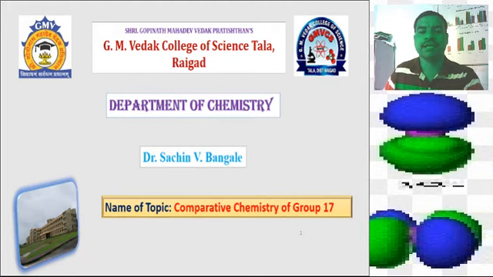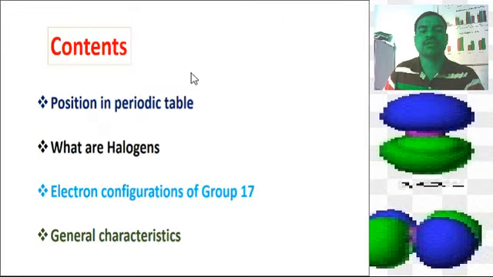Now I am here to teach the comparative chemistry of Group 17 elements. Contents of today's discussion: positions in the periodic table, what are halogens, electronic configurations of Group 17 elements, and general characteristics of the Group 17 elements.